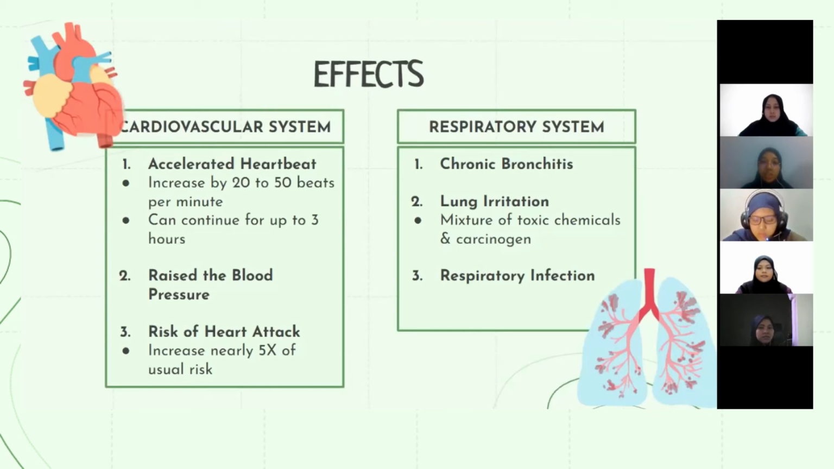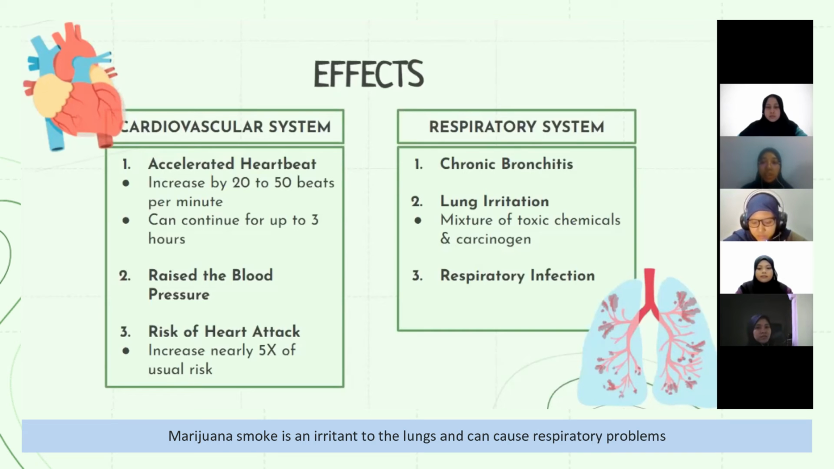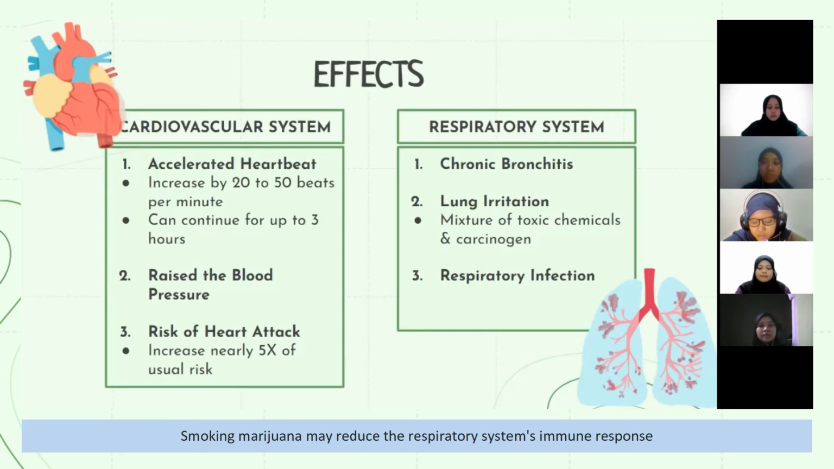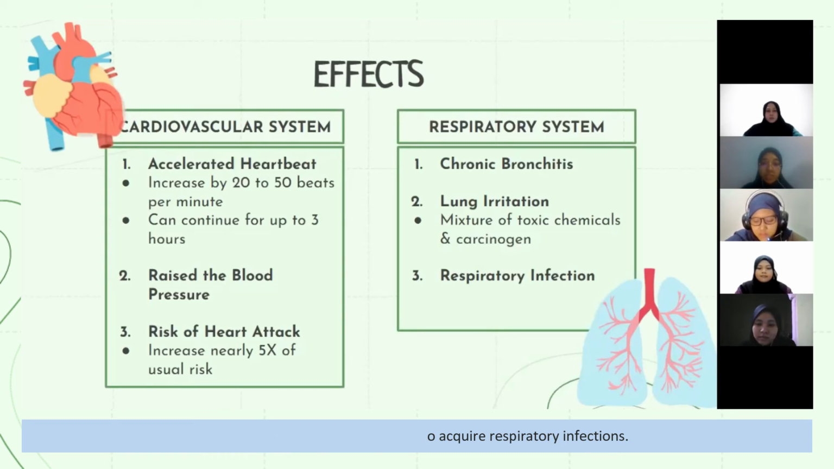Okay, the second one is the respiratory system. Marijuana smoke, like tobacco smoke, is an irritant to the lungs and can cause respiratory problems such as large airway inflammation. The risk for chronic bronchitis and also respiratory infections, such as pneumonia, is generally high for people who smoke marijuana regularly. It is because smoking marijuana may reduce the respiratory system's immune response, and thus the person is more likely to acquire respiratory infections.